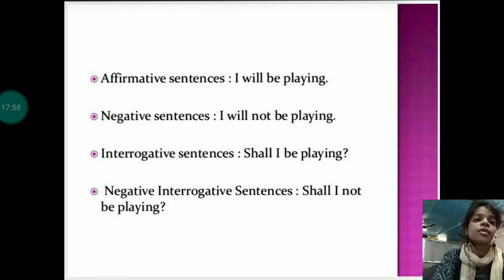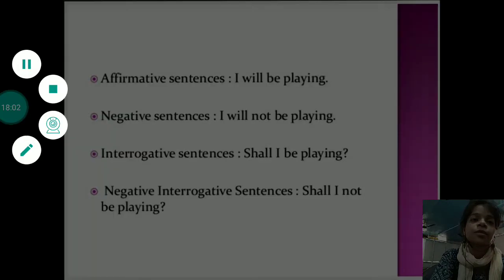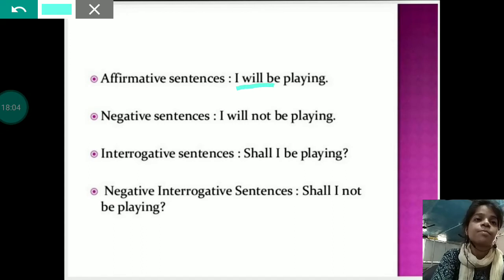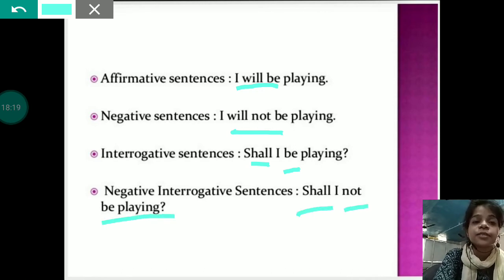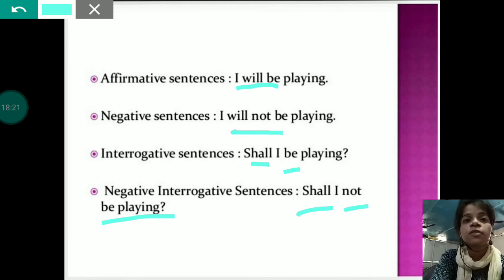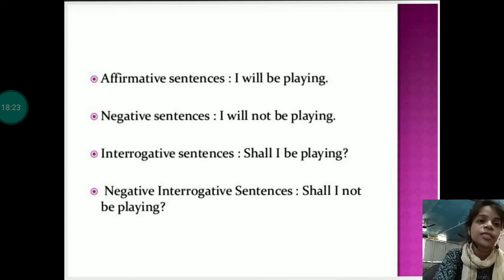Examples are affirmative sentence, I will be playing. Negative sentence, I will not be playing. Interrogative sentence, shall I be playing? And negative interrogative sentence, shall I not be playing? So these are the 4 examples of future continuous tense.